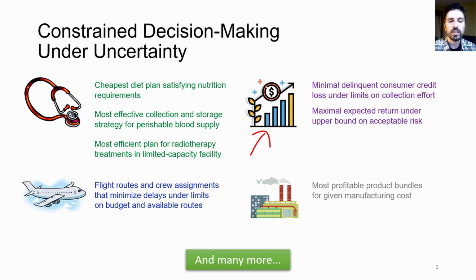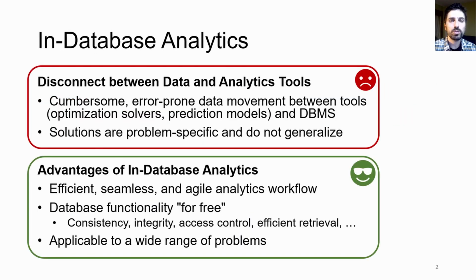For example, in finance, investors have to decide which stocks to buy today in order to maximize their revenue tomorrow. Problems like these are also common in healthcare, the travel industry, manufacturing, and supply chain, just to name a few. There are a multitude of individual solutions for each of these problems in each of these industries. All of these solutions, however, exist outside of a database, despite the fact that the data is often stored in a database system to begin with.